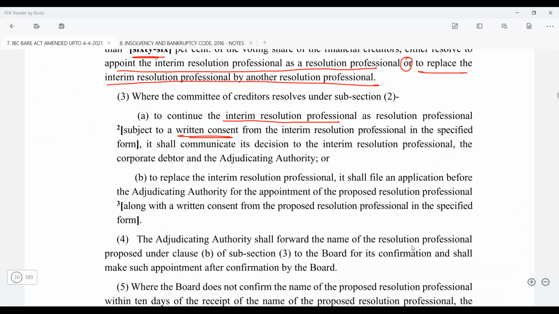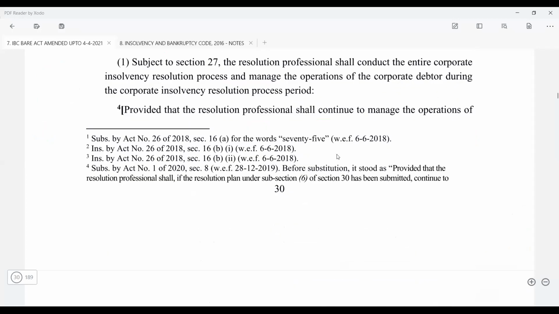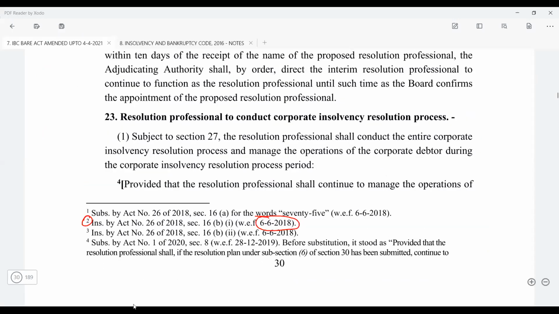Okay. So just see this. 6th June 2018. I'll never forget this day because on 5th June I had actually completed the ebook I had made and finished everything. And on 6th June, we had the amendments, and they were major amendments.